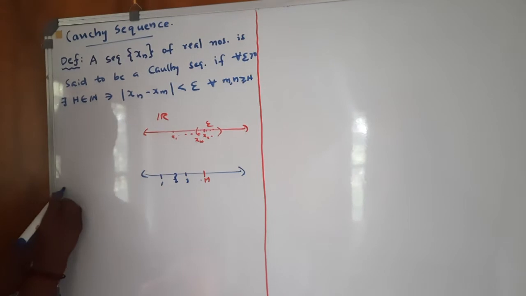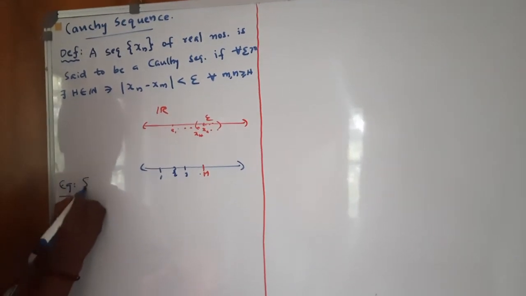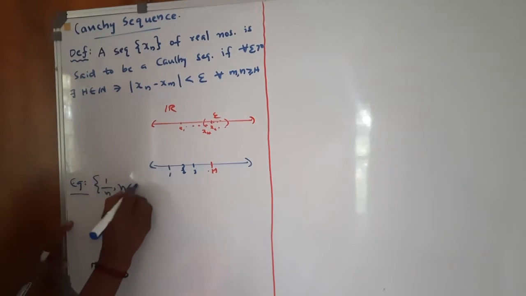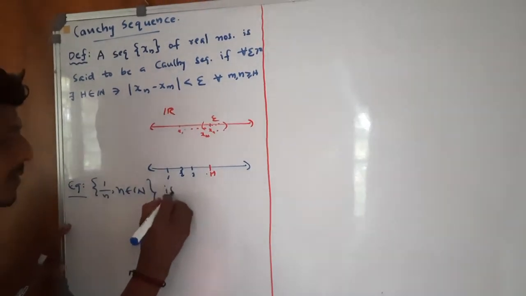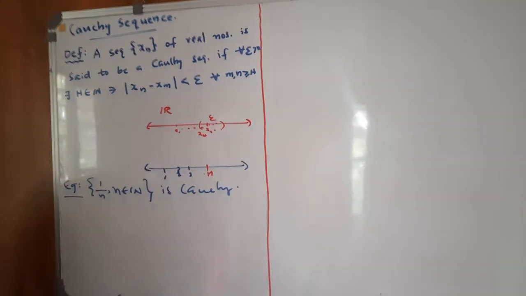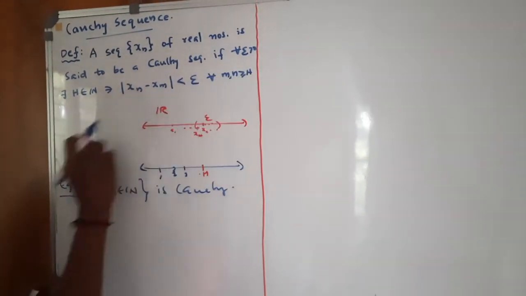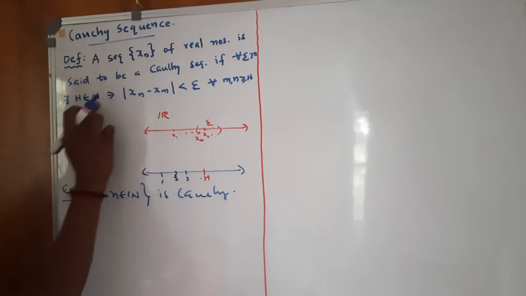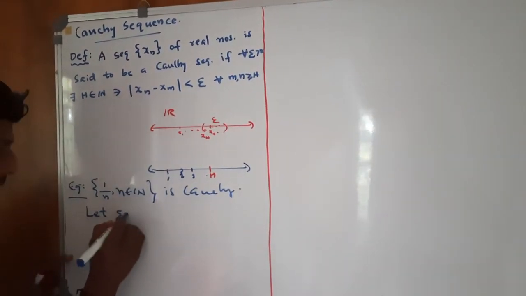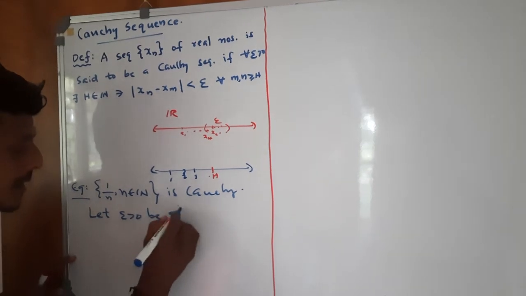For example, we prove that the sequence 1 by n, where n is a natural number, is Cauchy. In order to prove this, we have to find an h belonging to N for every epsilon greater than 0. So let epsilon greater than 0 be given.